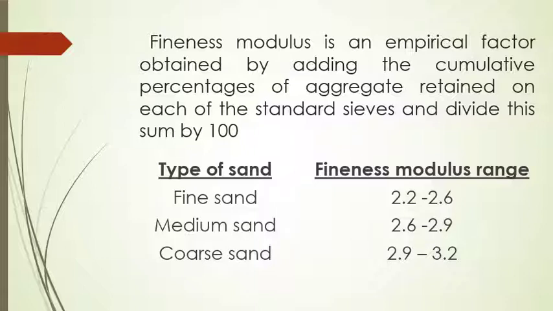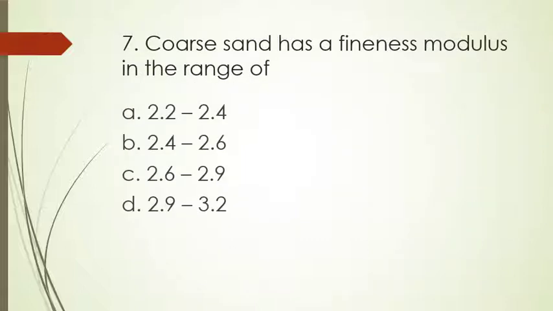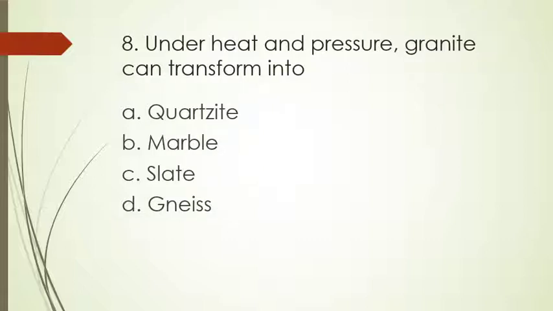For fine sand, fineness modulus range is 2.2 to 2.6. Medium sand 2.6 to 2.9. For coarse sand 2.9 to 3.2. Our question is coarse sand fineness modulus range. Option D, 2.9 to 3.2.